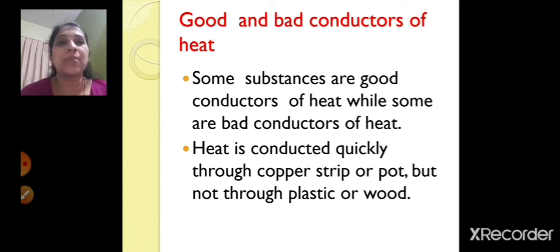So now let's move to good and bad conductors of heat. Here also you are going to take some substances like a pencil, a plastic ruler, a divider from your compass box, a copper strip or rod, and a steel spoon.